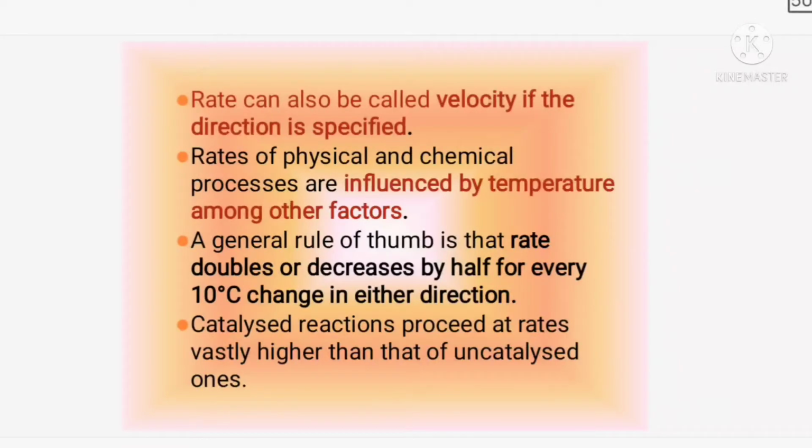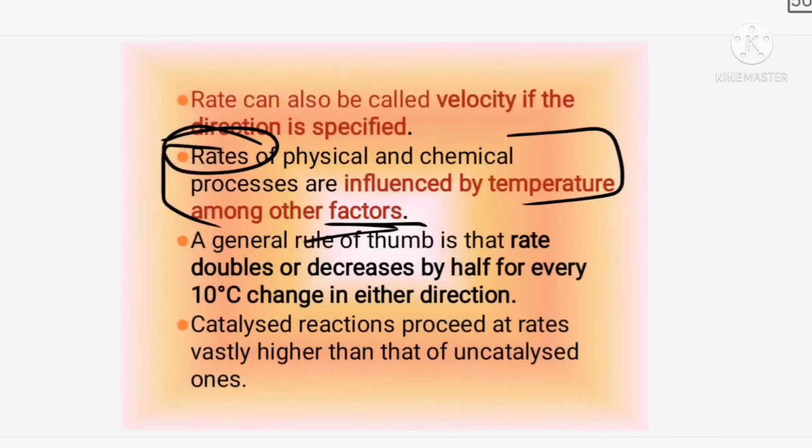Okay, the rate of physical and chemical processes are influenced by temperature among other factors. So what they are saying is that many factors influence the rate of the physical or chemical processes in our body. The reactions in our body are controlled by many factors. Among that, temperature plays a major role. A general rule of thumb is the rate doubles or decreases by half for every 10-degree change in either direction.